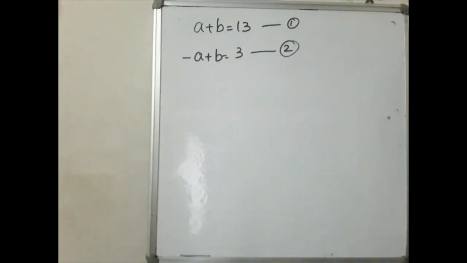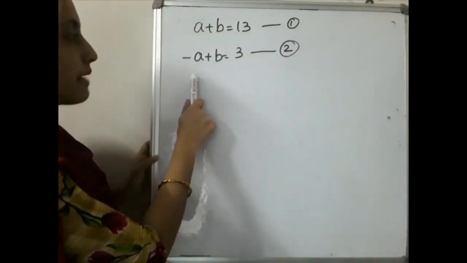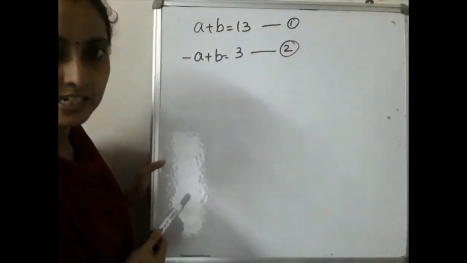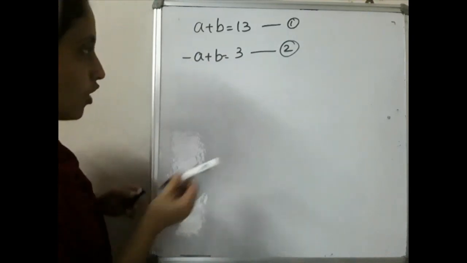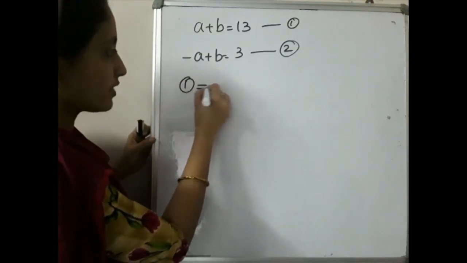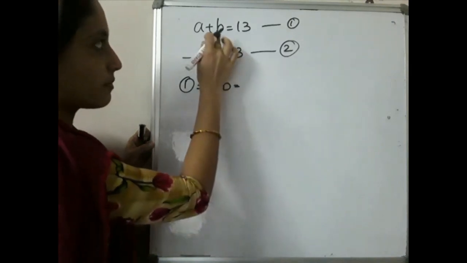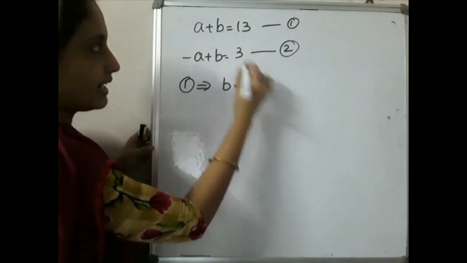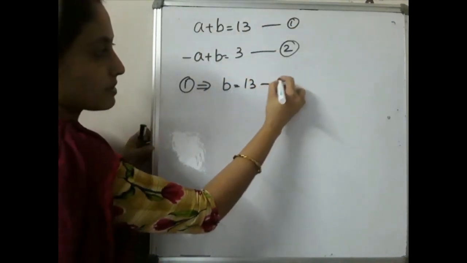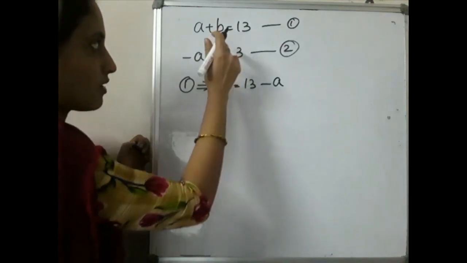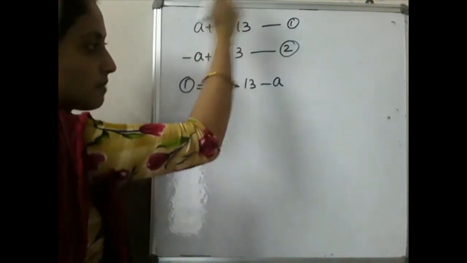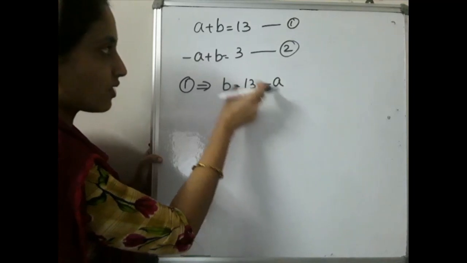Now we got two equations, that is a plus b is equal to 13, that is equation number 1, and minus a plus b is equal to 3, that is equation number 2. Easy. Now from equation 1, how can we write b? b is equal to 13 plus a, when it moves to this side becomes minus a. Easy. So from equation number 1, b will be equal to 13 minus a, and this one you have to substitute here.